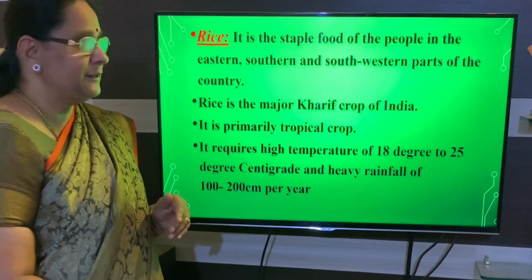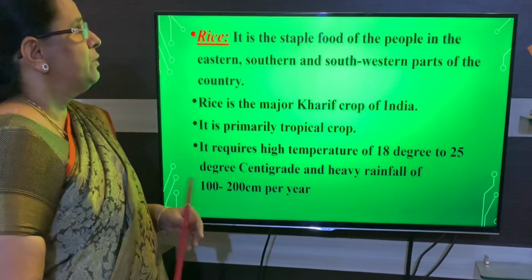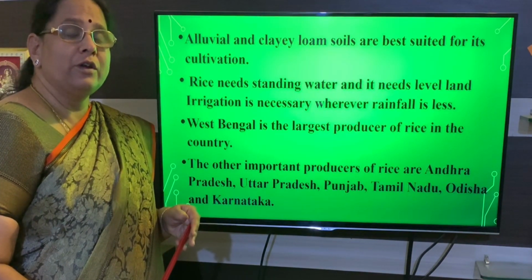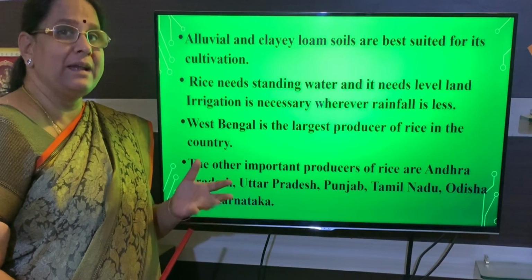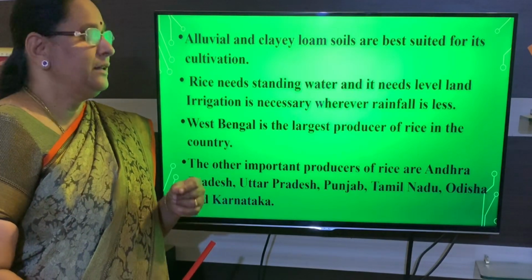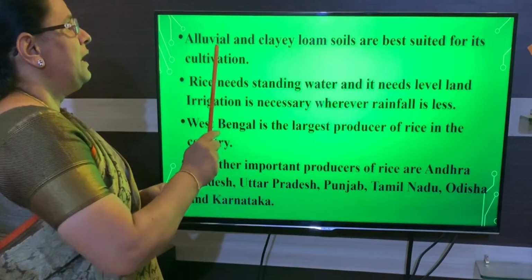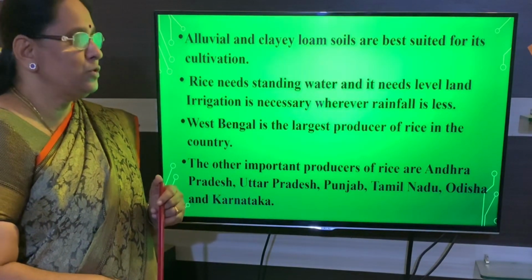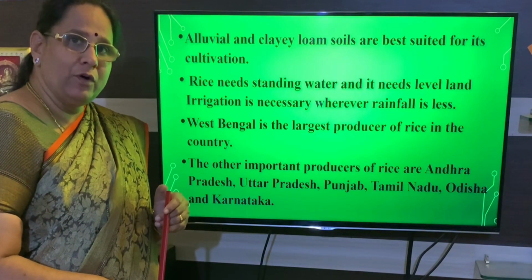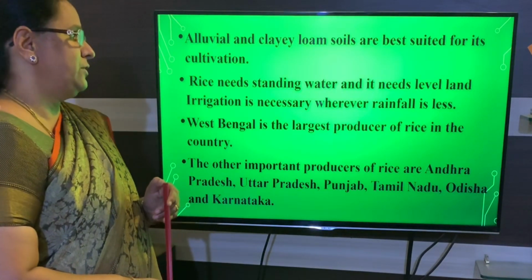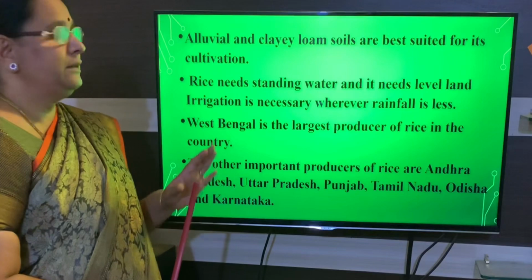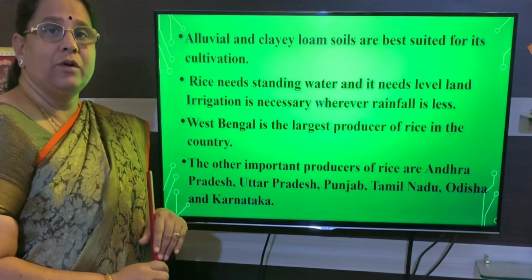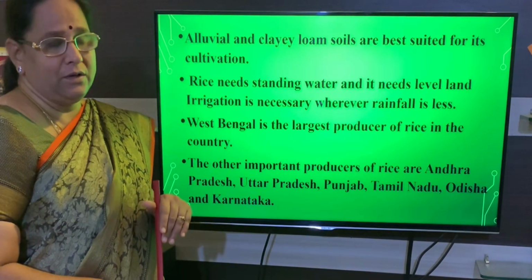The next, and most important, is the soil required for growing rice, that is paddy cultivation. Alluvial and clayey loam soils are the two soils required for paddy cultivation. This is the important geographical factor for cultivation of paddy.